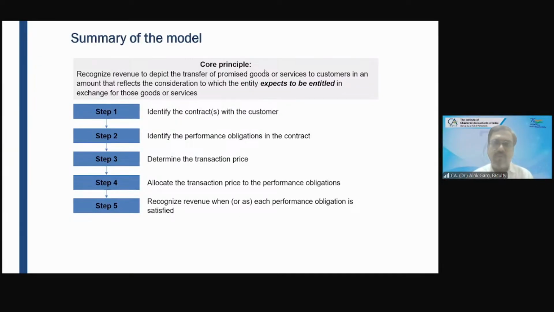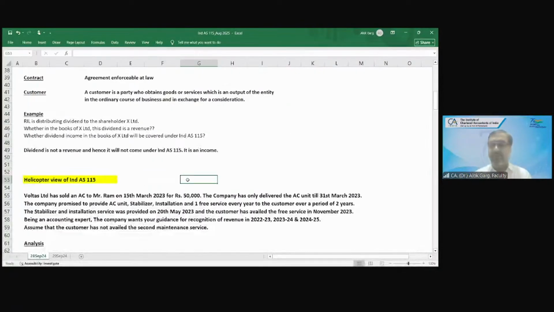Now I'll give you a helicopter view of Ind AS 115, which will help you gain control and command over this detailed, big standard.